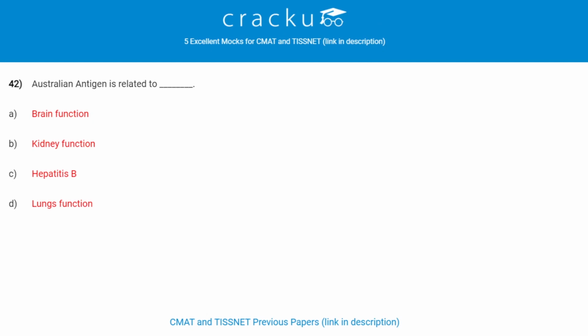Australian antigen is related to hepatitis B. Bacterial cell walls are composed of peptidoglycan. It is a mesh of polysaccharide strands.